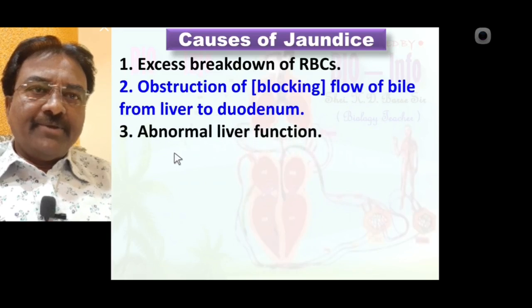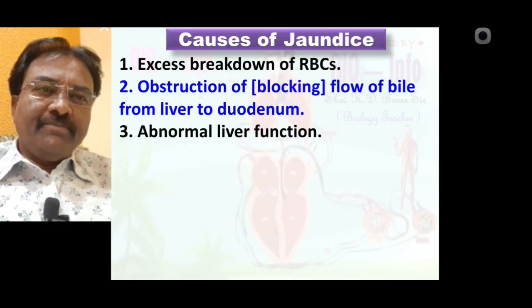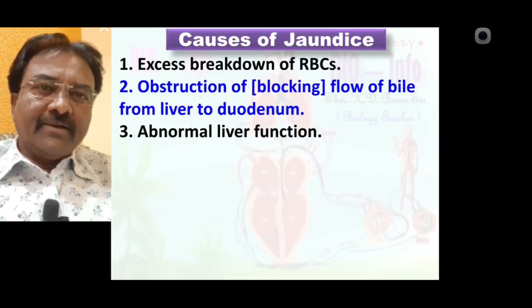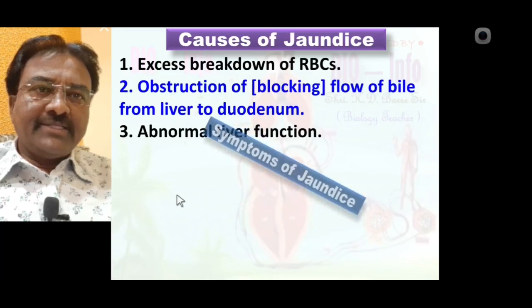Number three, abnormal liver function. If liver function is not normal, that is abnormal, such a condition also creates jaundice, because an abnormal liver cannot handle the bilirubin in the blood. So the blood bilirubin level increases, and due to this jaundice is created. So note all these three different causes of jaundice.